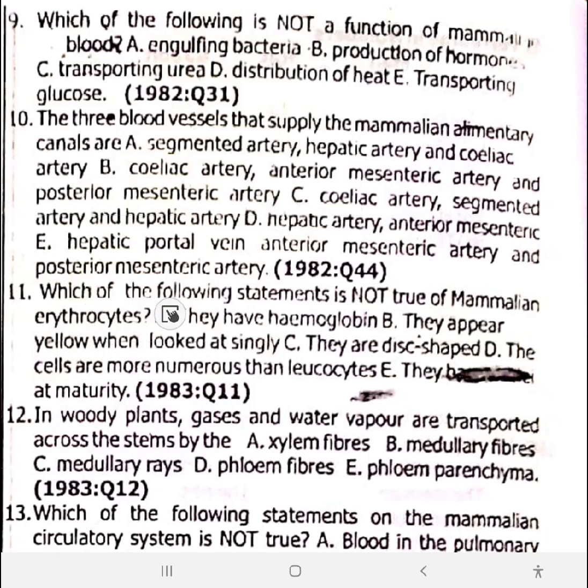So 11, which of the following statements is not true of the mammalian erythrocyte? Option A, they have hemoglobin. That is true. B is true, C is true, D is true. The correct answer would be E, they are nucleated at maturity. But one thing you should know is that the mammalian erythrocytes are enucleated at maturity. Enucleated is spelled E-N-U-C-L-E-A-T-E-D.